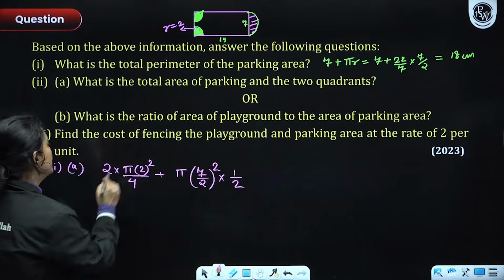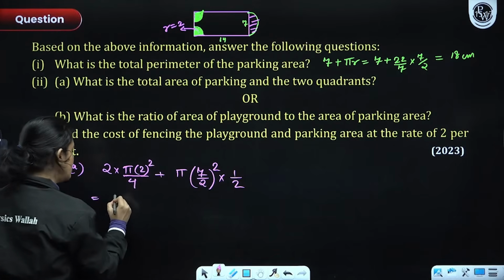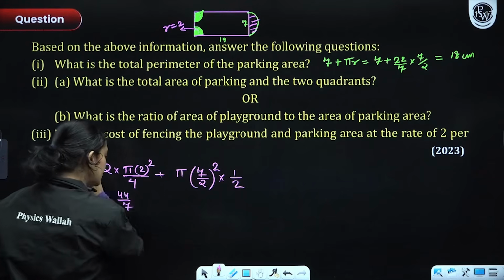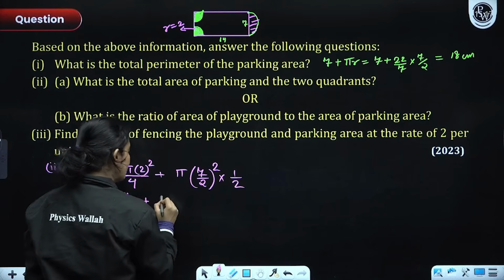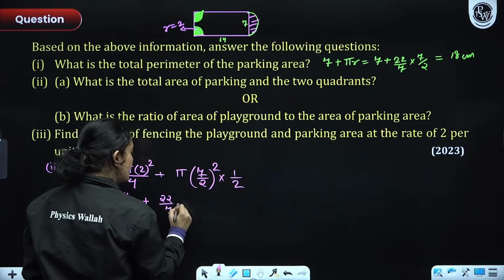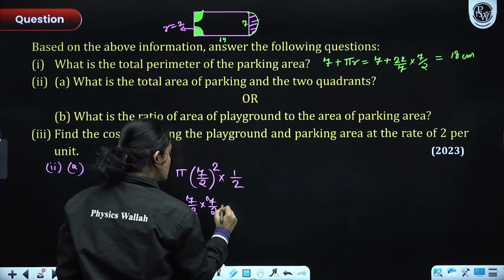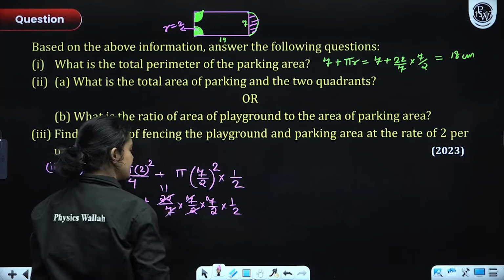Okay. Chalo. Now let's quickly do this. So here we'll have just 2 pi remaining. So basically 2 pi means 44 divided by 7. Right? Yes. And plus here what we'll have: 22 by 7 into 7 by 2 into 7 by 2 into 1 by 2, right? So here we can see that 2 into 11 is 22, 7 and 7 get cancelled.